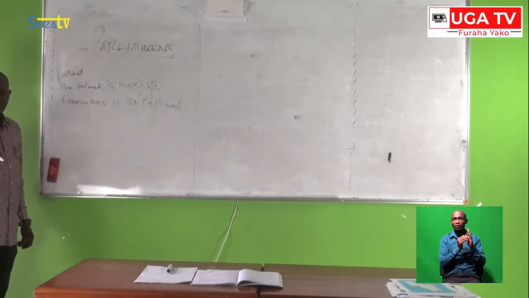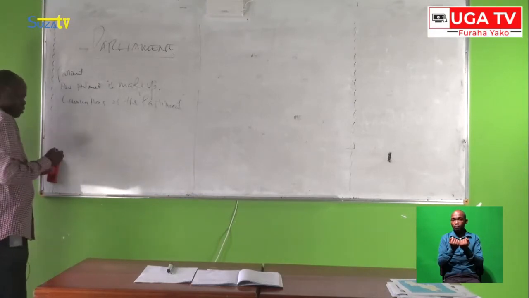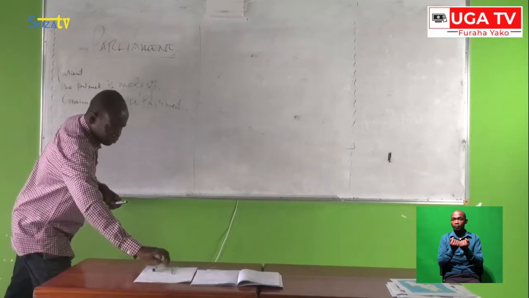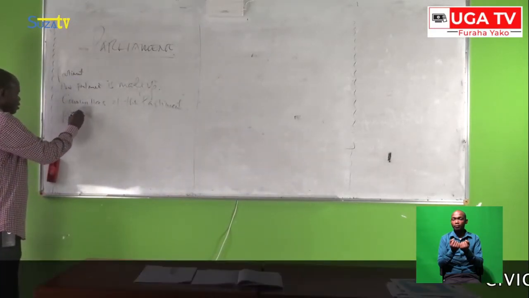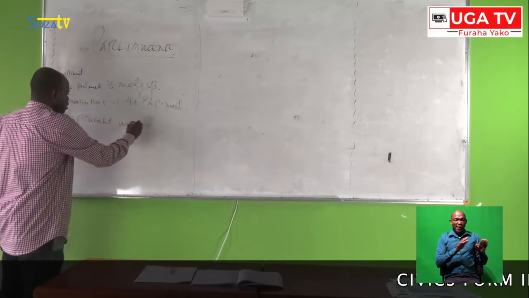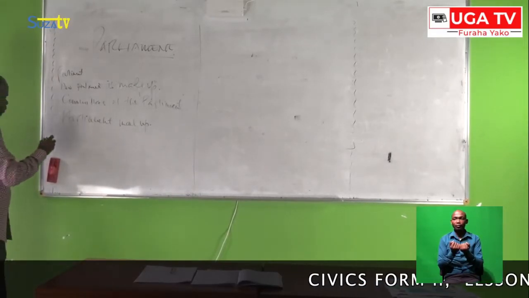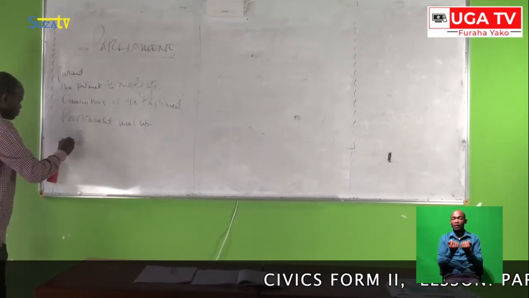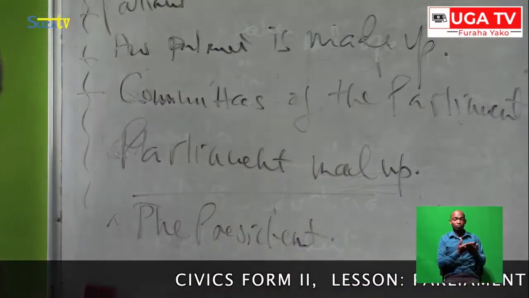Another important thing: what is the Parliament made up of? The Parliament is made up of the President, because the President is a part of Parliament.